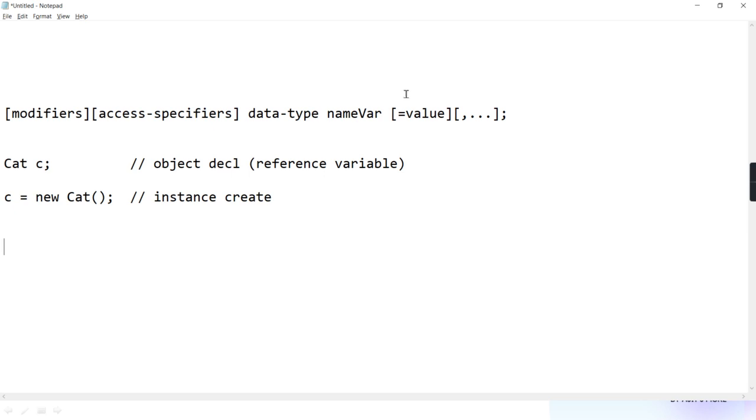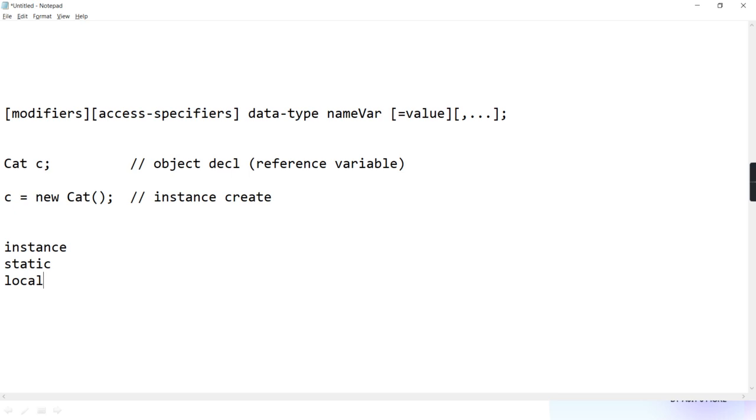Only some changes I told you, like if it is local then we cannot have an access specifier, and if it is local then only final can be used, static cannot be used. Those conditions I told you, but the syntax is the same. One was instance, another was static, and the third was local. I have given you the explanation for all three, right?